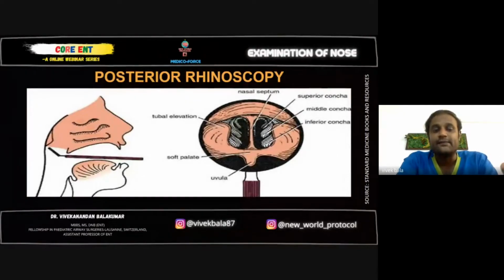Then the depression is because of the fossa of Rosenmüller, which is the starting point, or the originating area, for nasopharyngeal carcinoma. Then another elevation with a small depression. Elevation with a depression you will be seeing, that is the eustachian tube orifice. So the eustachian tube orifice is more lateral, then you have the fossa of Rosenmüller, then you have the torus tubaris. Next.